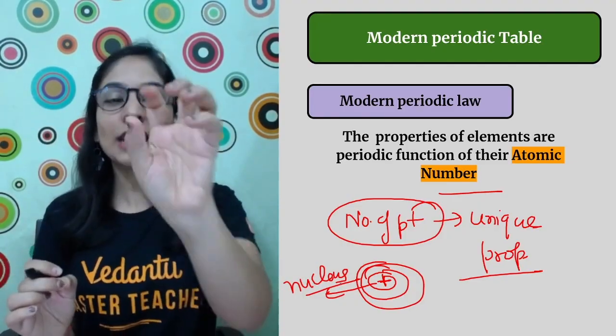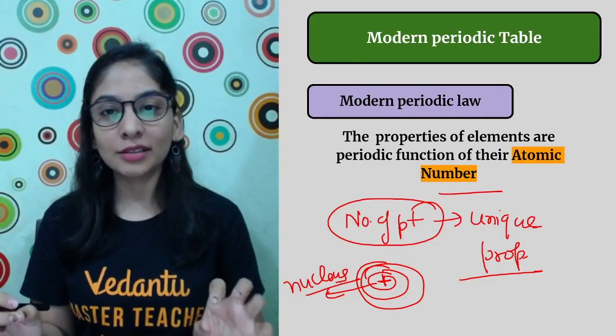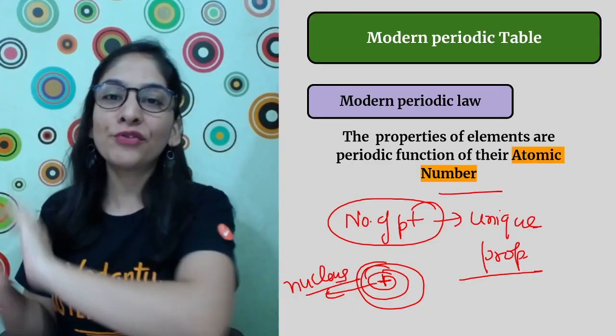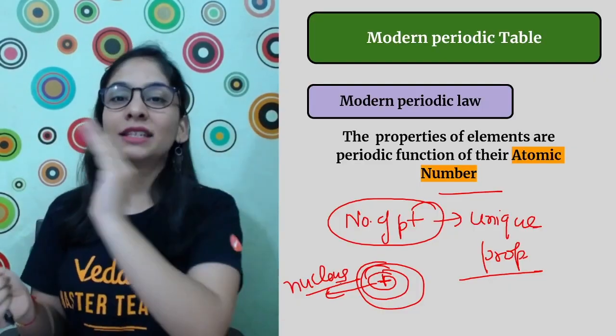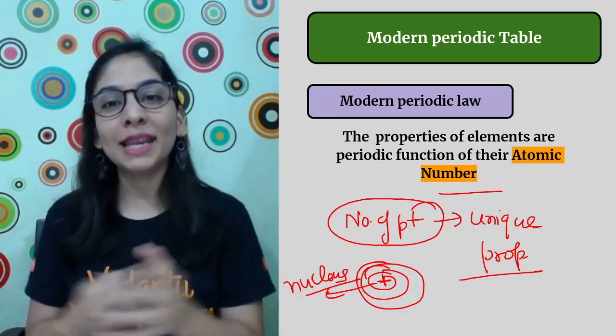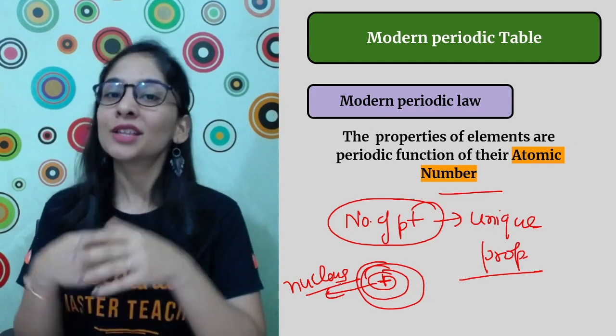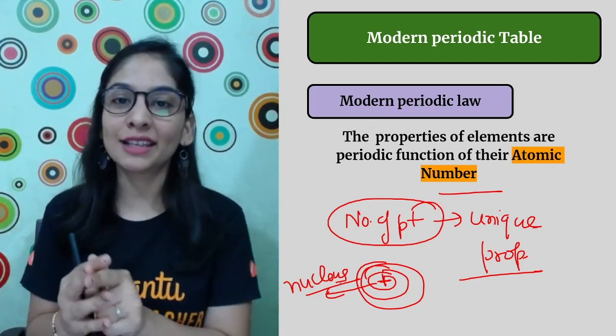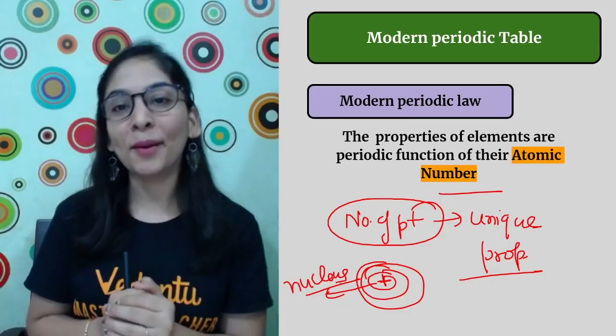The number of protons for each and every element can never be changed. So if I talk about any 5 elements, they must have different sets of protons. That means different atomic numbers. No 2 elements can have the same atomic number. So our problem is solved. No repetition will occur on the basis of mass, as was happening earlier.